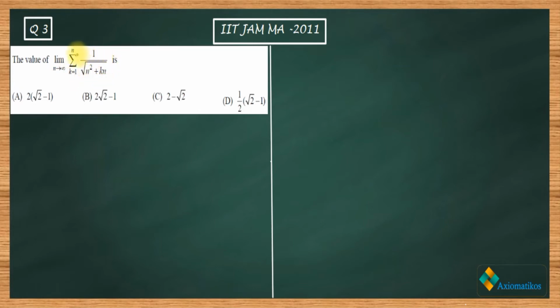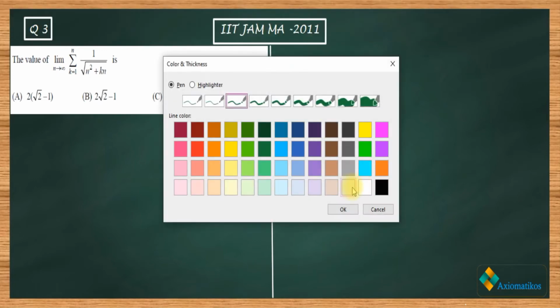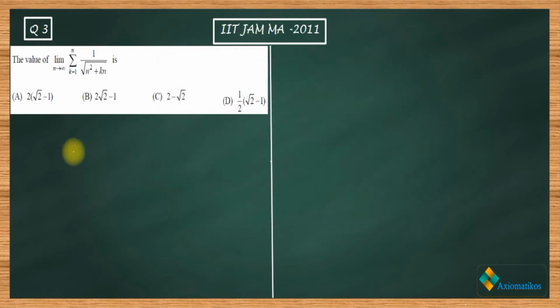If you consider n, then you can say this is a sequence of partial sums. So you can say the value of the limit as n goes to infinity is one of four options, and you have to check which one of them is correct. So now let us proceed. What we have to find out is the limit of this.